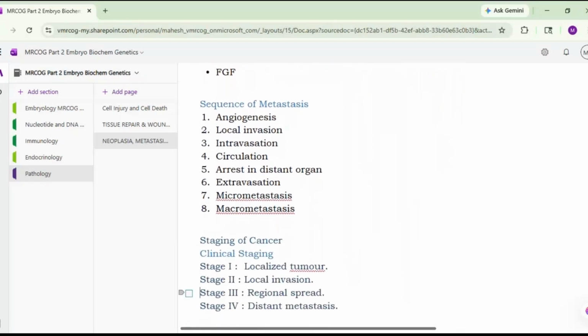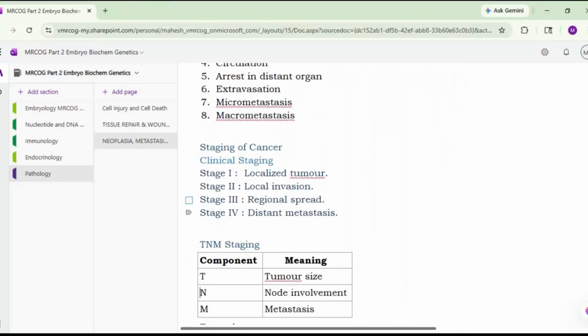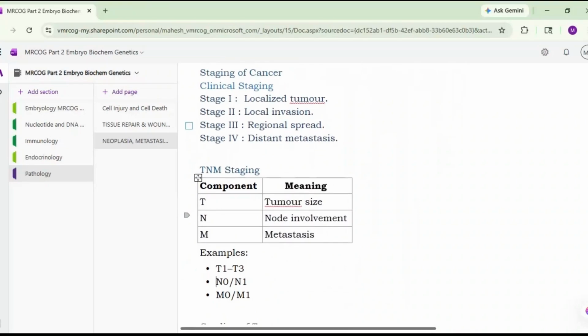Okay, so coming to the staging of the cancer. Clinically, you have stage 1, which is a localized tumor. Then stage 2, it is a locally invasive tumor. Stage 3, it has got a regional spread. Stage 4, it has got a distant metastasis. Okay, these stages also in general you should remember. Stage 1, localized. Stage 2 is a local invasion. Stage 3 is a regional spread, and stage 4 is a distant metastasis.